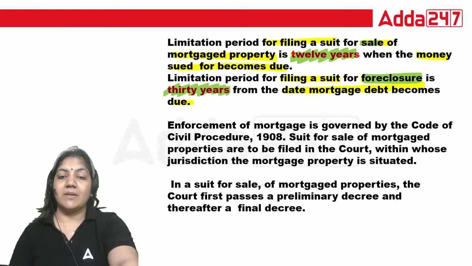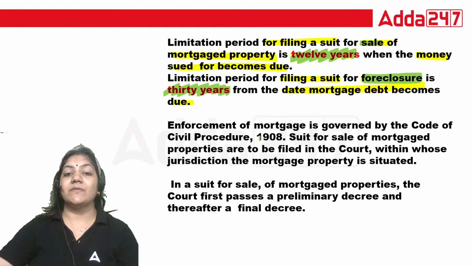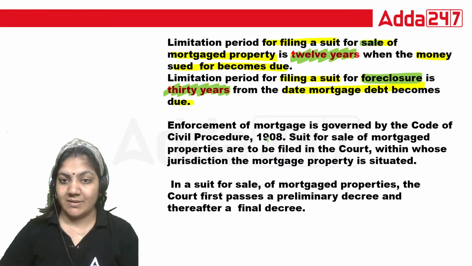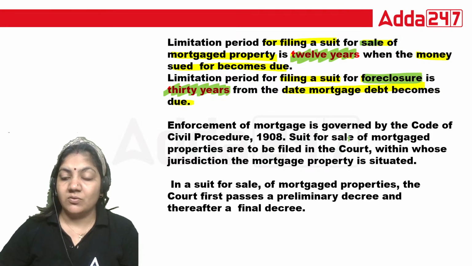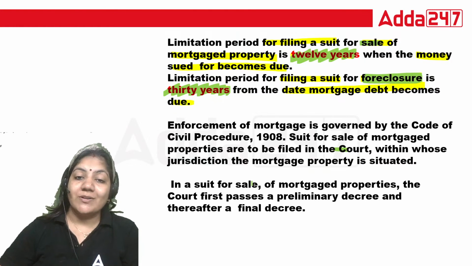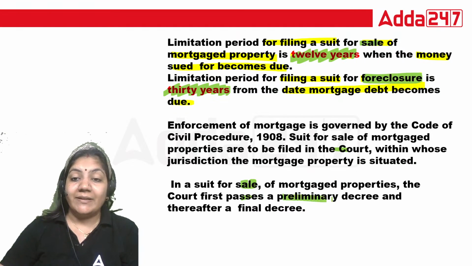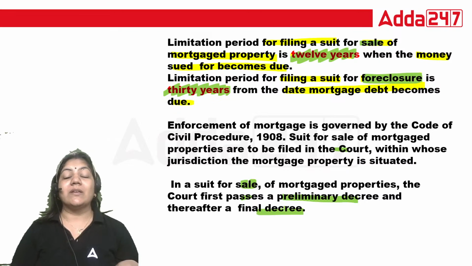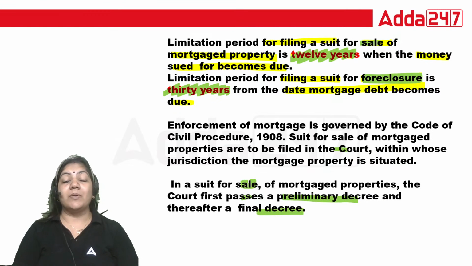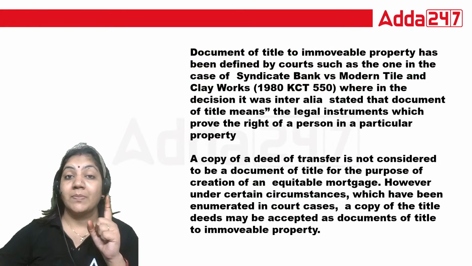Enforcement of mortgage is governed by the Code of Civil Procedure, 1908. Suits for sale of mortgaged property are to be filed in the court within whose jurisdiction the mortgaged property is situated. In a suit for sale of the mortgaged property, the court first passes the preliminary decree and then the final decree. A decree is basically the judgment. So first the preliminary and then the final decree.